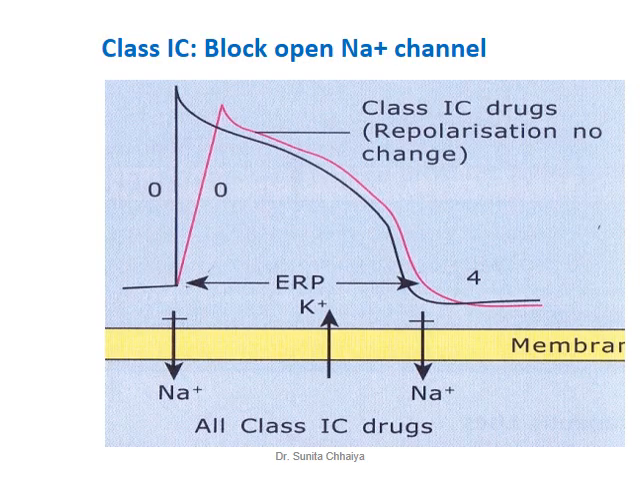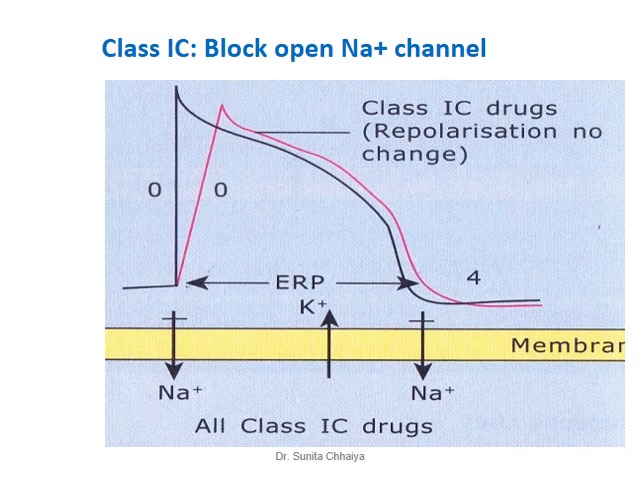Then class 1C, they are the most potent sodium channel blockers. They block the open state of sodium channel only, and here you can see that there is a greater reduction of the slope of phase 0. They don't have any action on potassium channel, so the action potential duration or effective refractory period is not altered by class 1C.